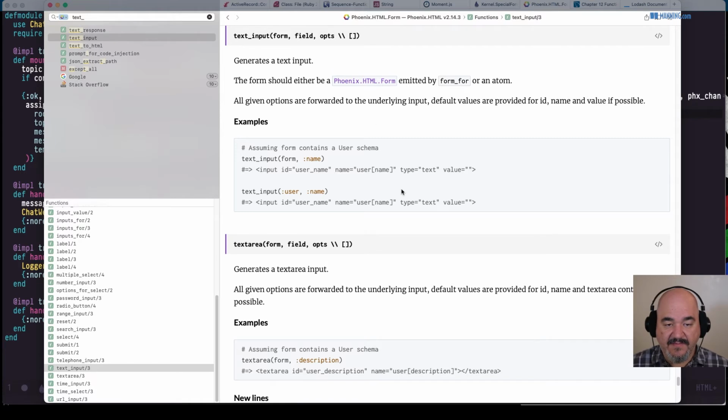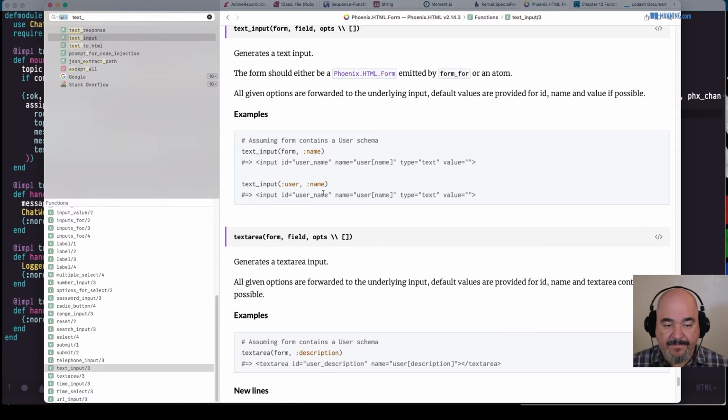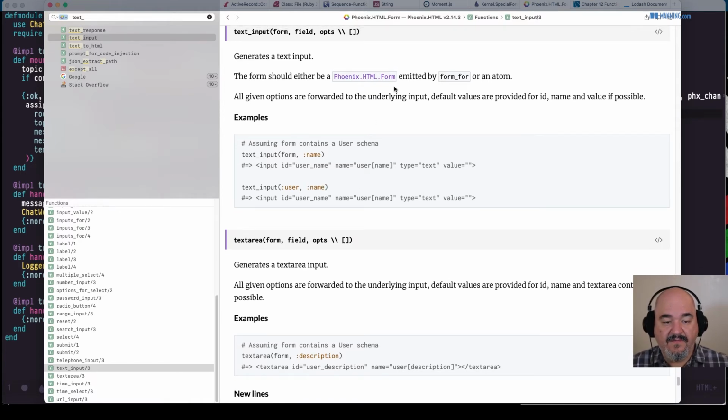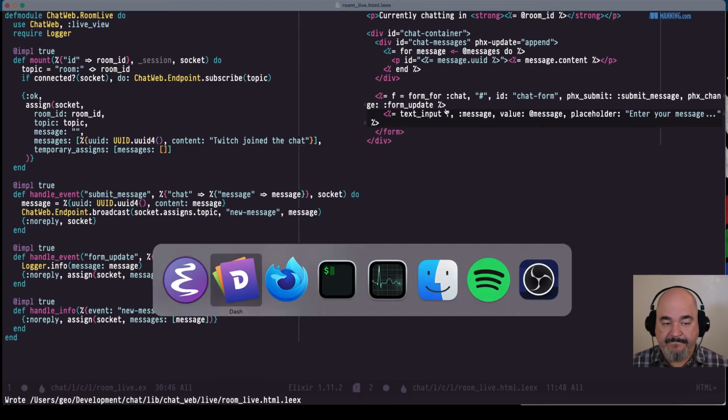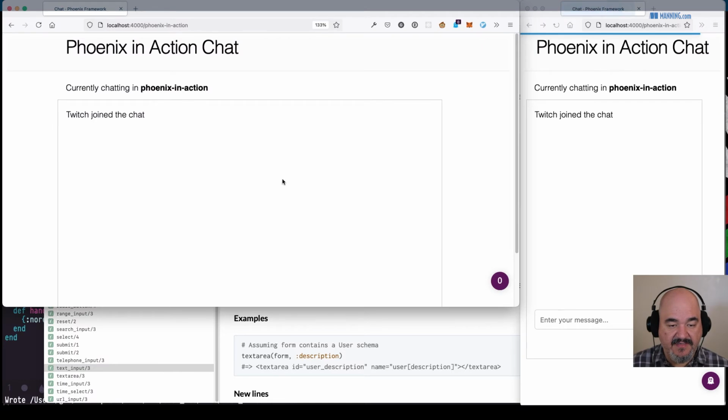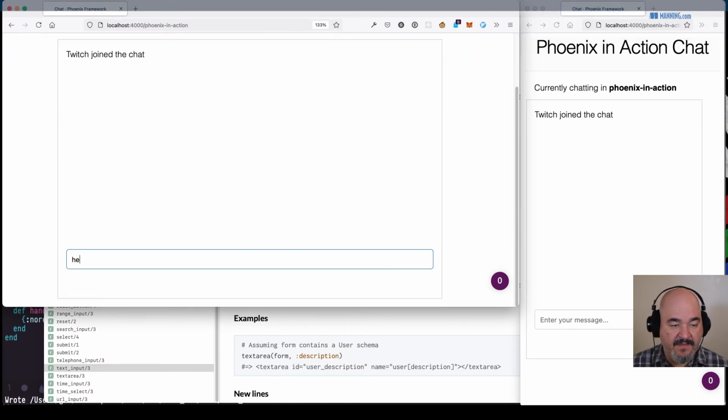We have form field options. Let's see, the form should either be a form emitted by form 4 or an atom. All given options are forwarded to the underlying input. Default values are provided for ID, name, and value if possible. So let's try value. So placeholders forwarded on and value will also be forwarded on. So value equals message. All right, let's see what that does. Hello.